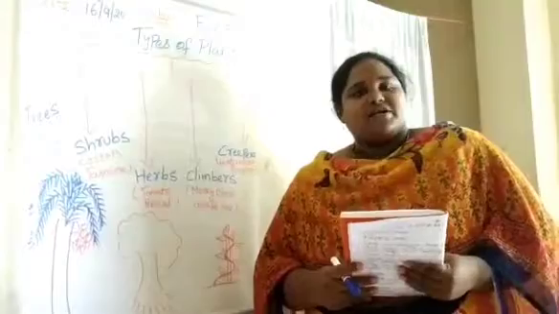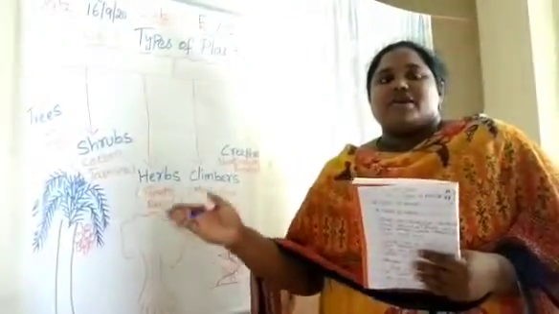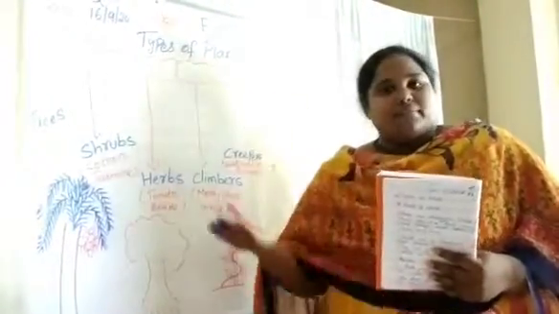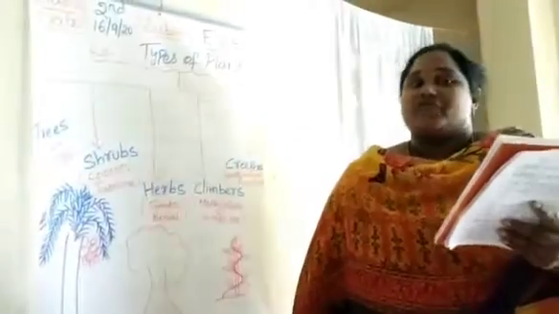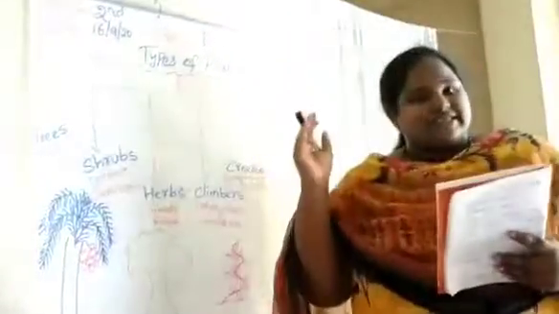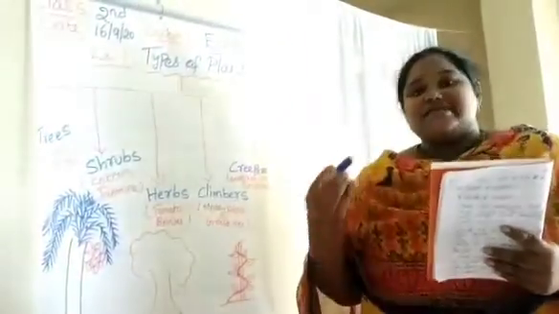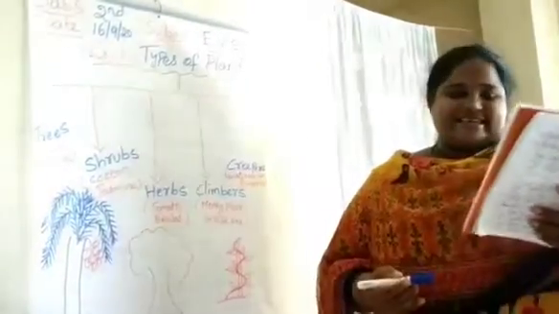What does furniture mean? Furniture means, by cutting the wood of the tree, we can make furniture like a cot, sofa, almirah, etc. Plants use the sunlight as a source of energy to produce their food. So plants will absorb sunlight from the sun and they will prepare their food by themselves. The process of preparing food by plants is called photosynthesis.